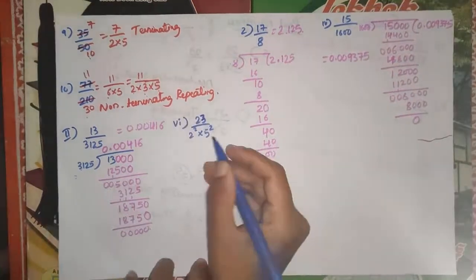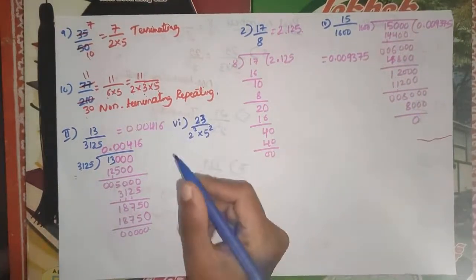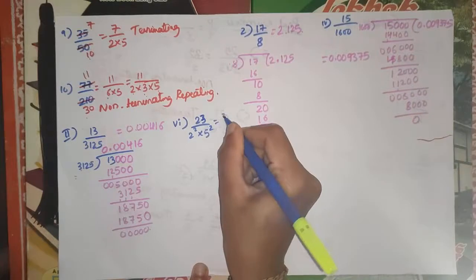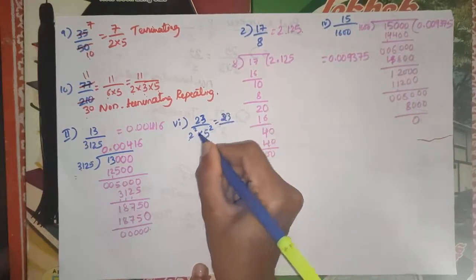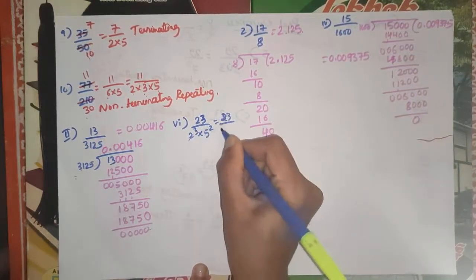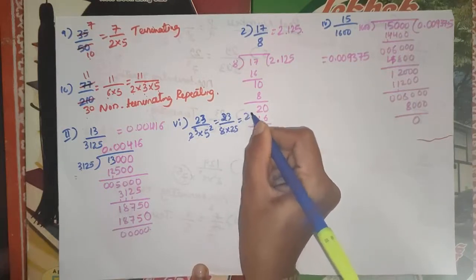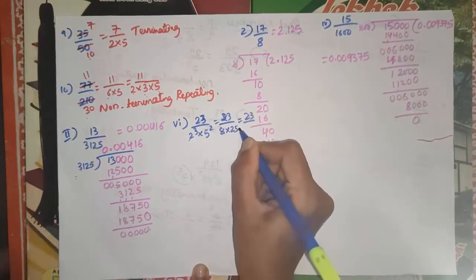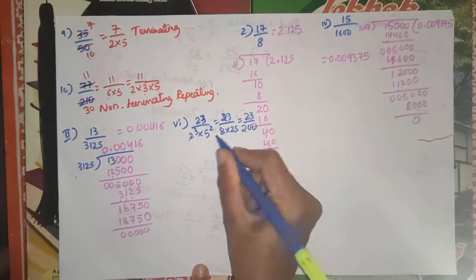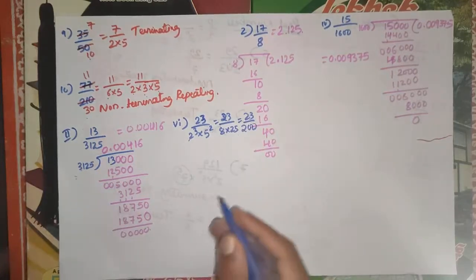So the next question is the sixth one. This is terminating, so I solve this one. 23 divided by 2 square is 2 cube is 8, 5 square is 25. So then it is 23 divided by, so this is equal to 200. 25 8s are 200. Now I divide this one.